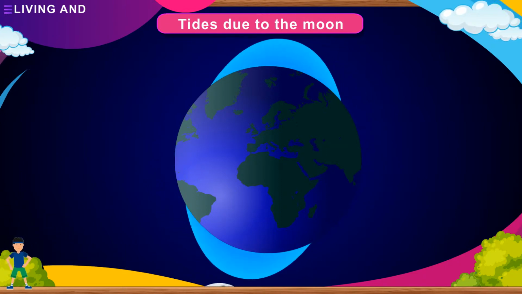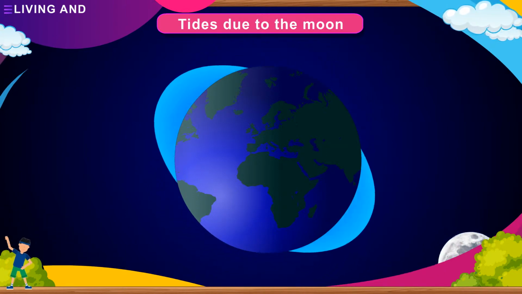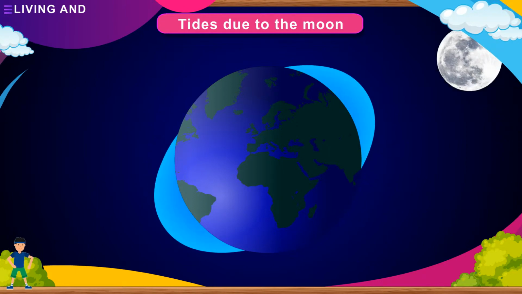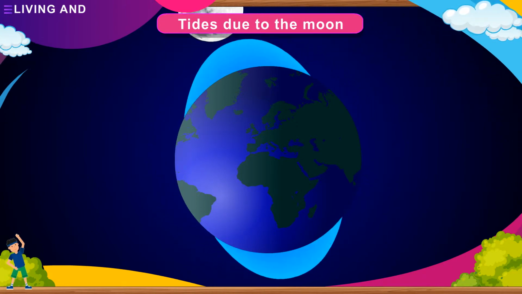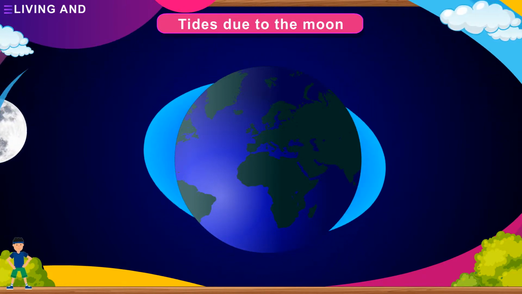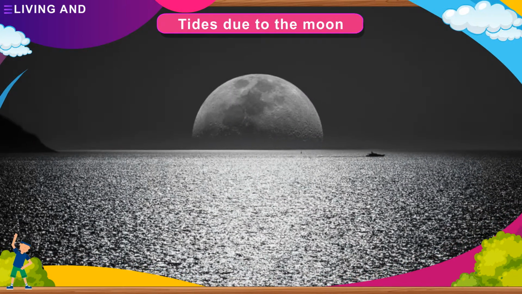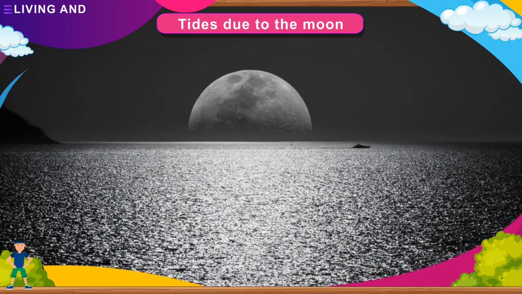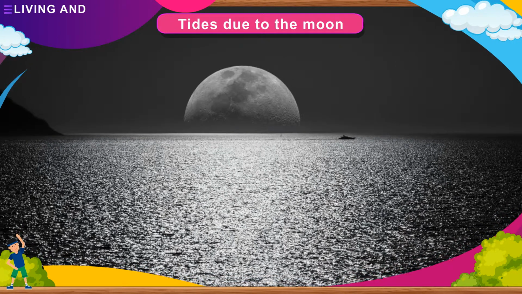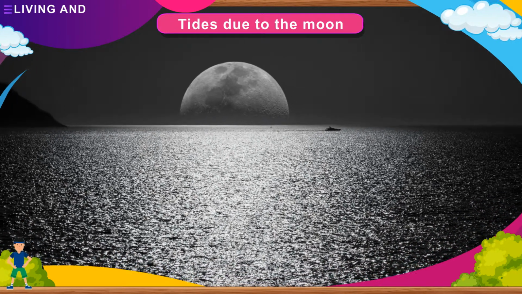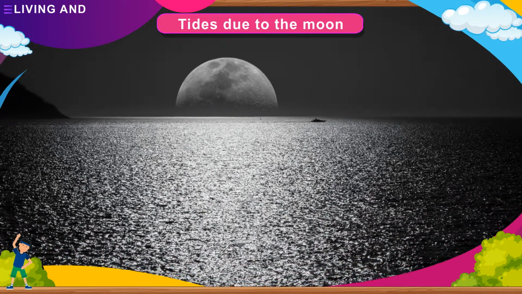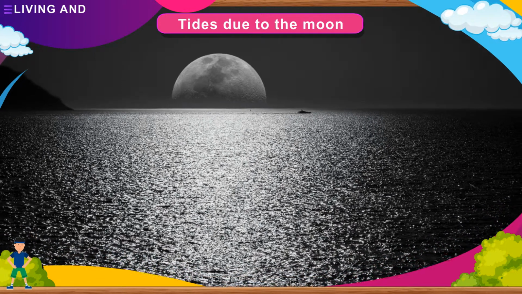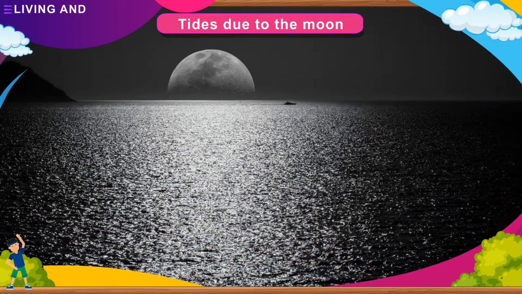At the same time, the Earth itself is also pulled slightly towards the Moon. This causes a high tide on the opposite side of the Earth. Between these two high tides, the water level in the ocean is lowered because the water has moved to the regions of high tides. So, the water in these regions forms low tides.